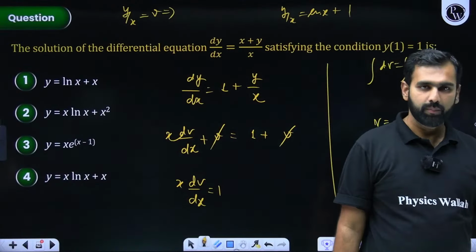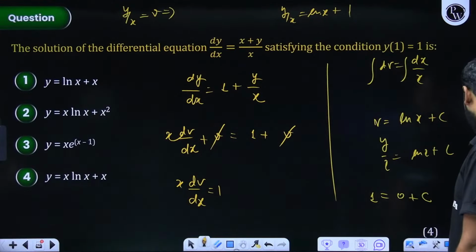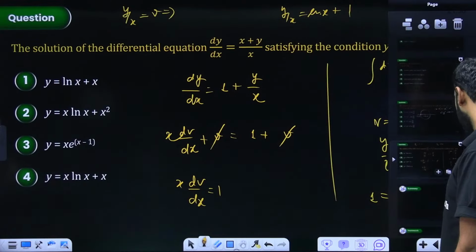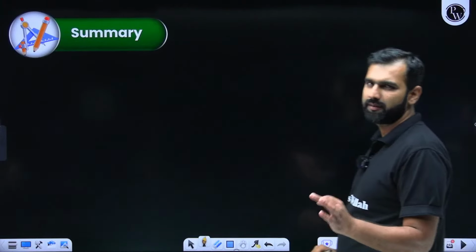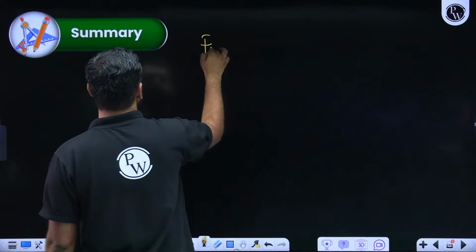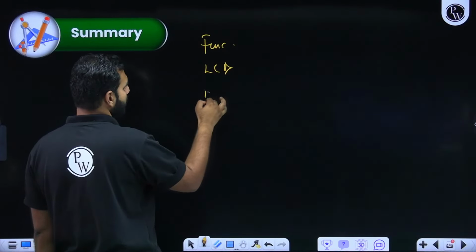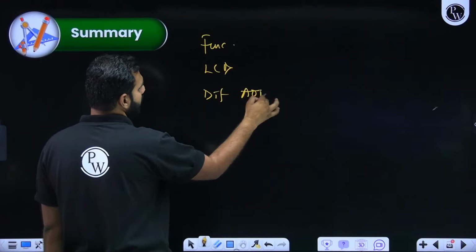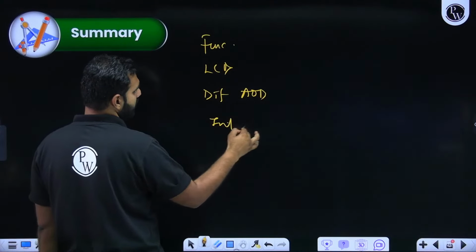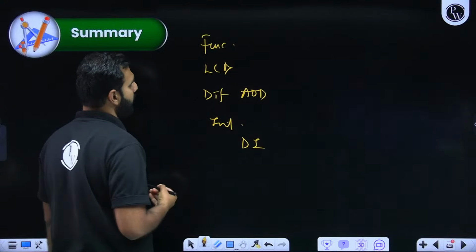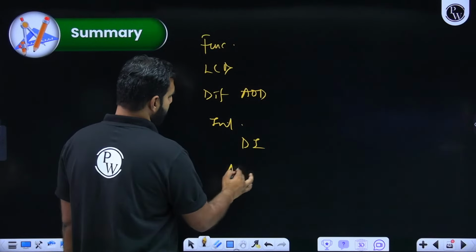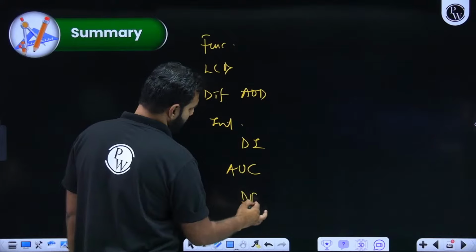Everybody got this, everybody understood this? Can I move ahead from here? All the participants, so we are done with this. The summary is pretty simple. We started with functions, then we completed LCD, then we talked about differentiability and AOD, then integration, then definite integration, then area under the curve, and then finally we concluded with differential equations.